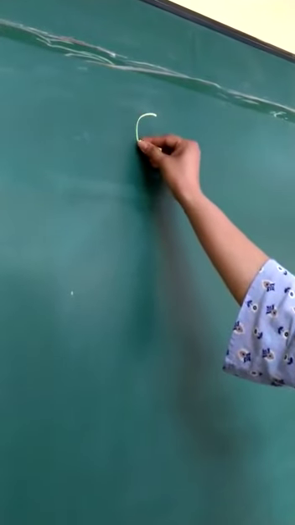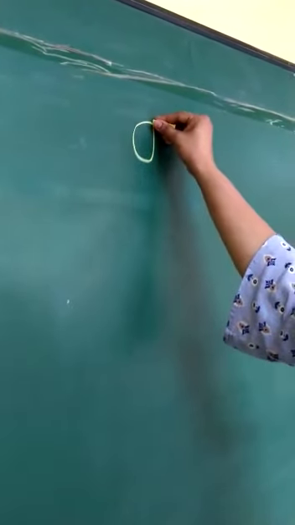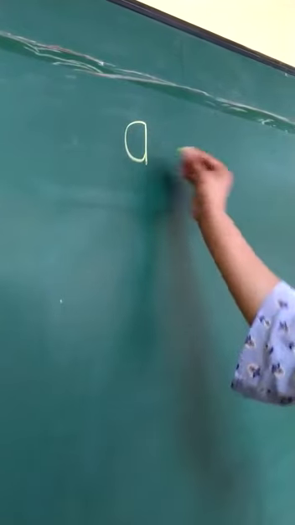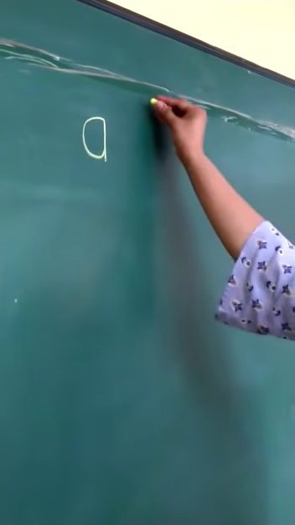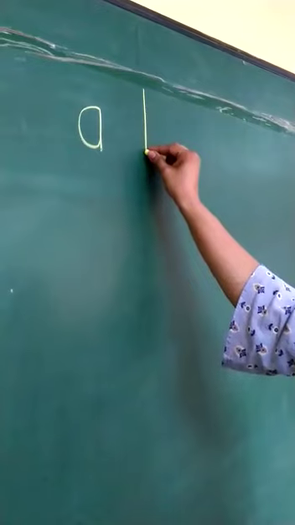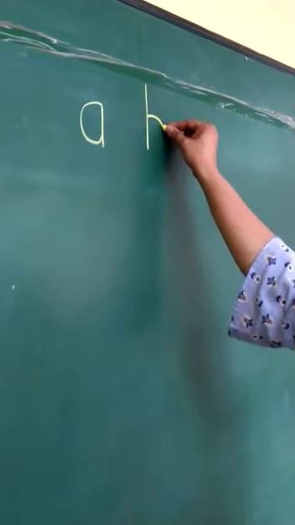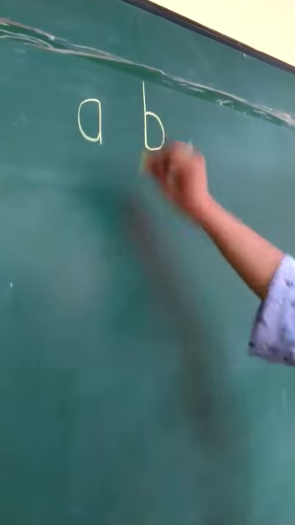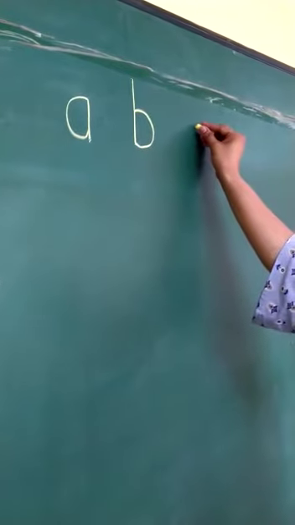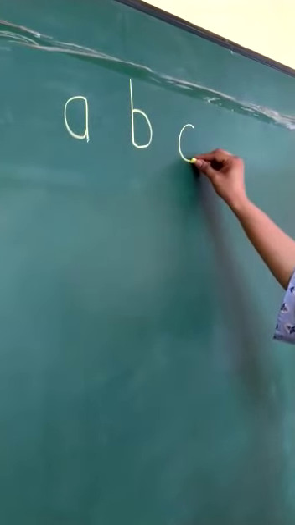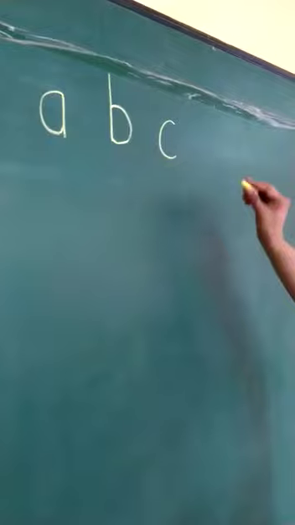First make a curve, go up and join, come down and stop. A. Standing line down, go up a little, curve and join. B. Half around and stop. C.